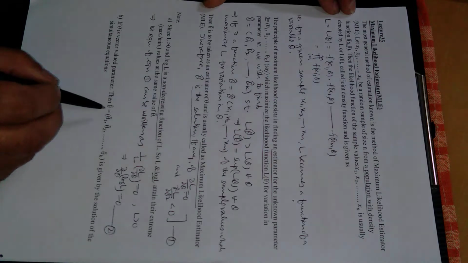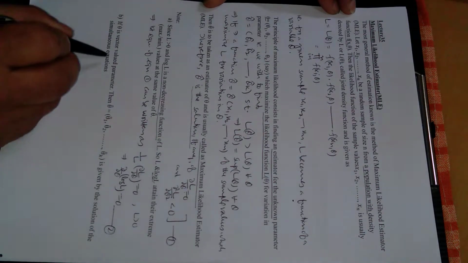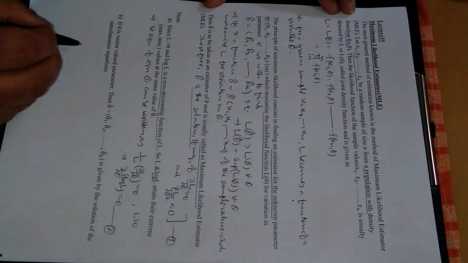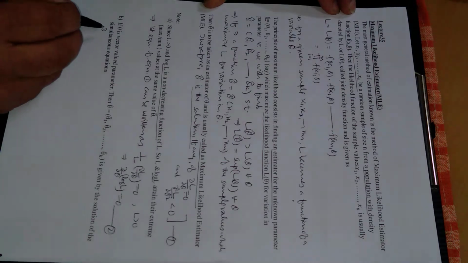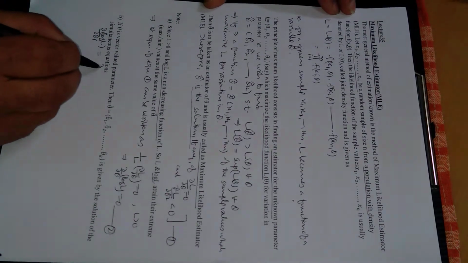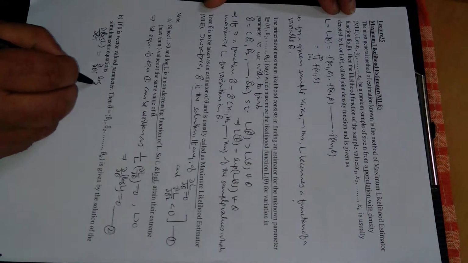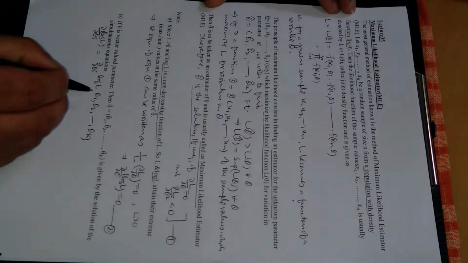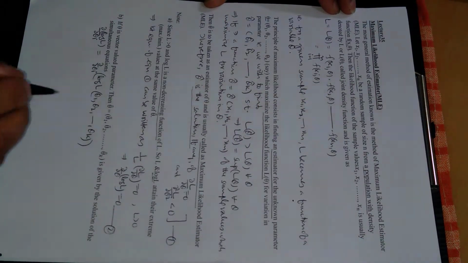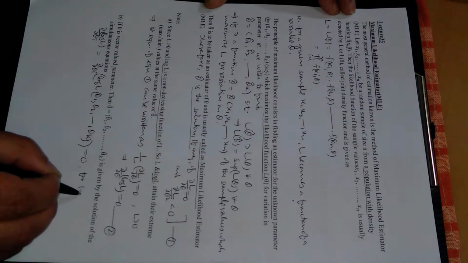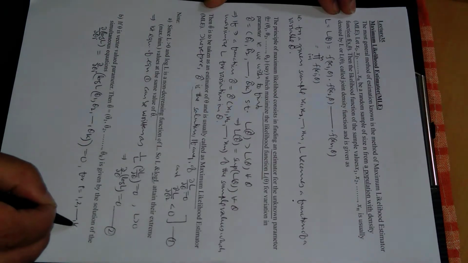If theta is vector valued, then theta cap will be the solution of the simultaneous equations. What will those equations be? They will be the partial derivative of log L with respect to theta i, where L is a function of theta 1, theta 2, up to theta k, and this will be equal to 0 for i equal to 1, 2 up to k.